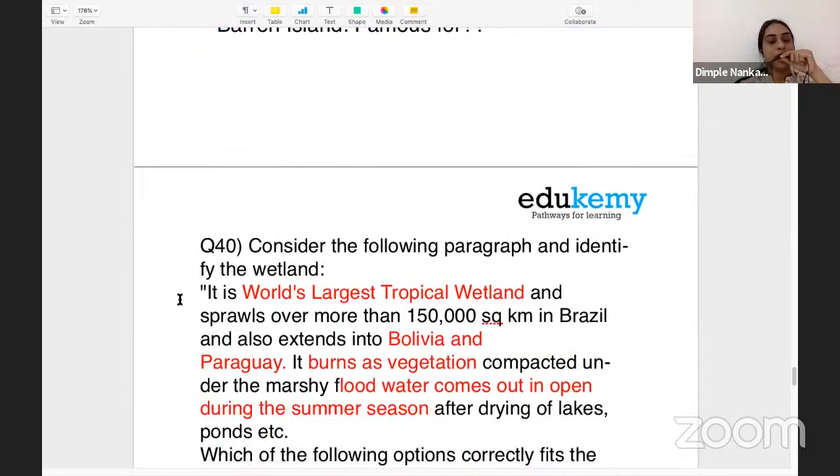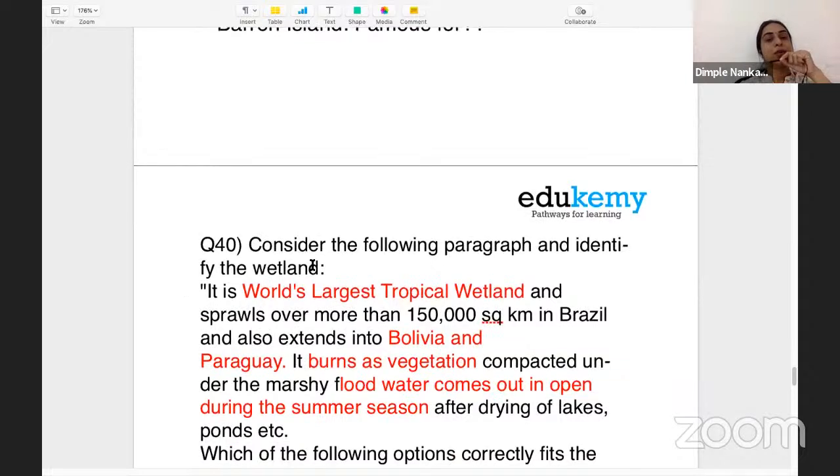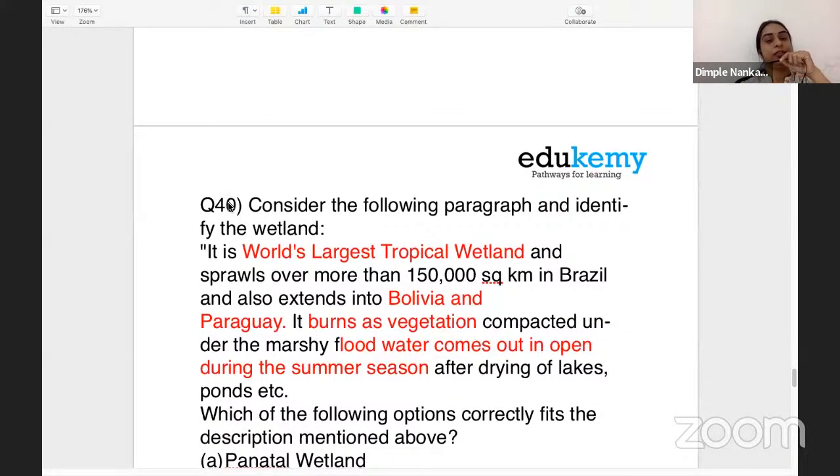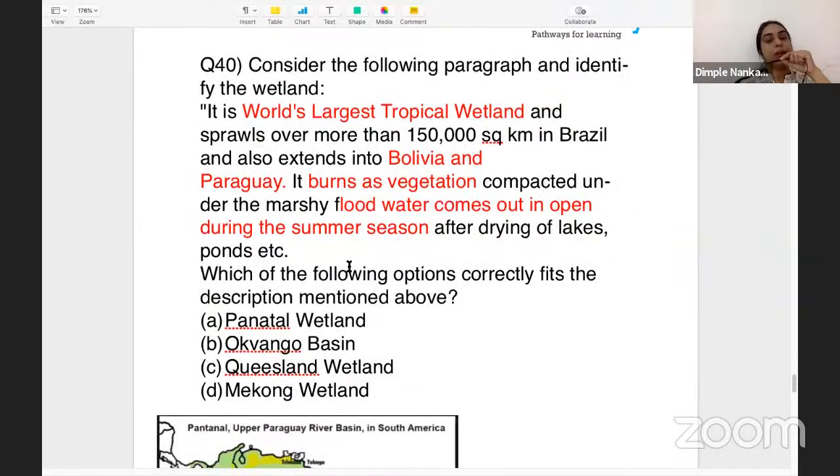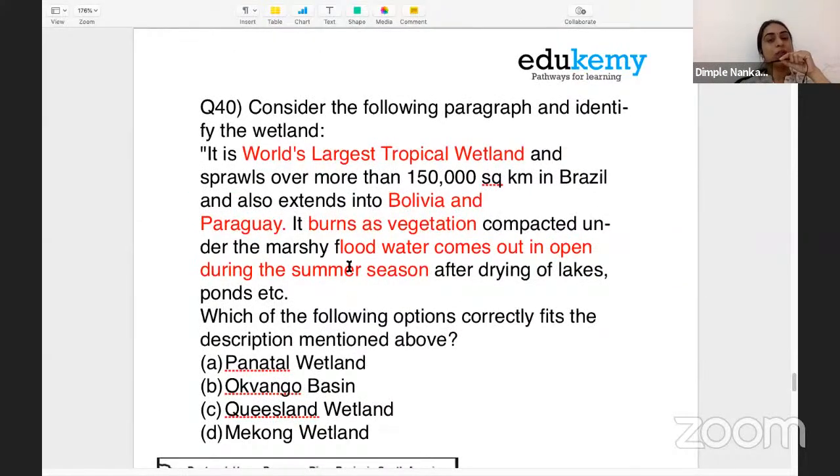Coming on to the next question, consider the following paragraph and identify the wetland. So the entire paragraph is given. Even if you did not know all the things about the wetland that is asked, you could have applied just the geographical knowledge about which option actually fits the description of the paragraph. So let's go option wise. I'm reading out the question.